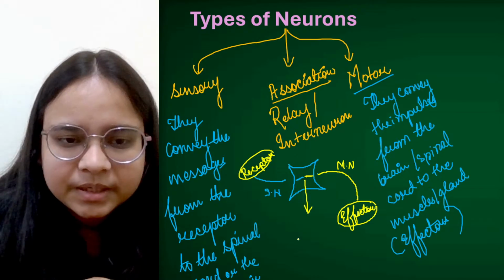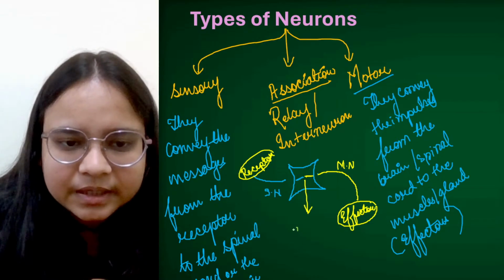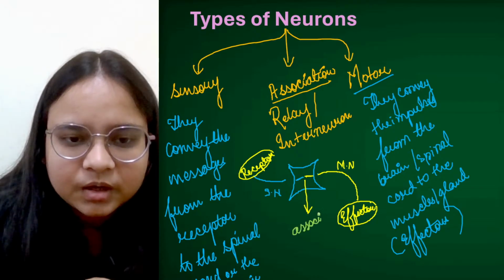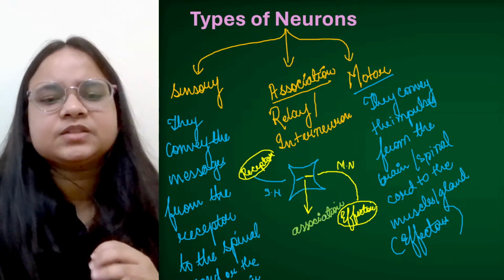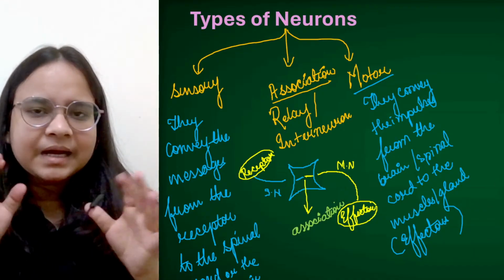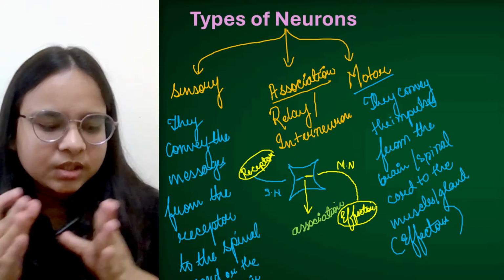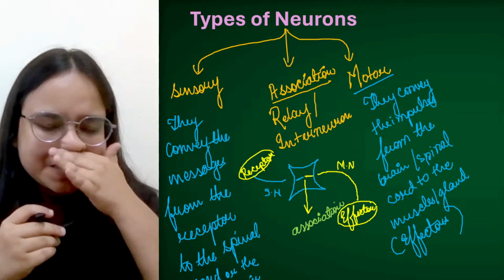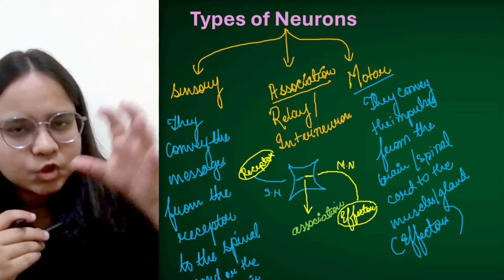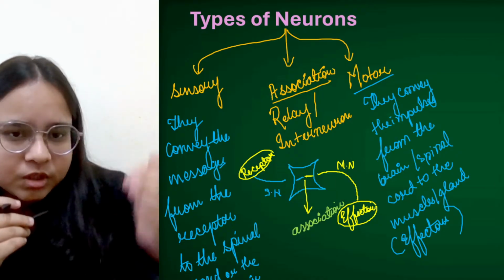These are nothing but our association neurons. Now, why are we calling these association? Because by the picture, we can clearly understand that these are actually associating the sensory neuron and the motor neuron together. मतलब sensory neuron जो भी impulse लेके आ रहा है, जो भी message लेके आ रहा है, उसे वो associate करवा रहा है motor neuron के साथ.